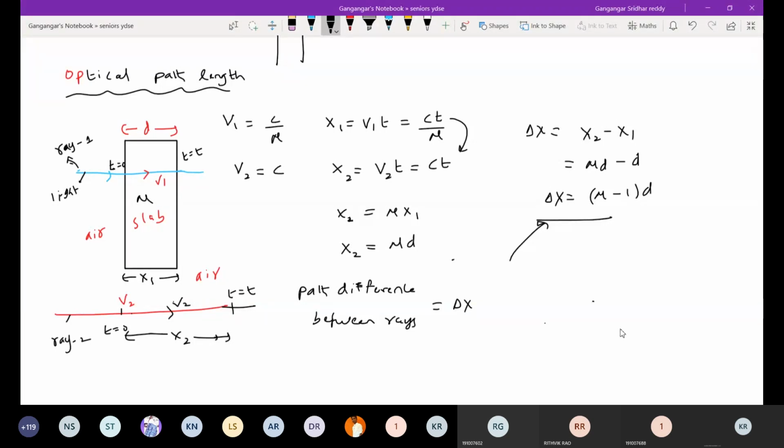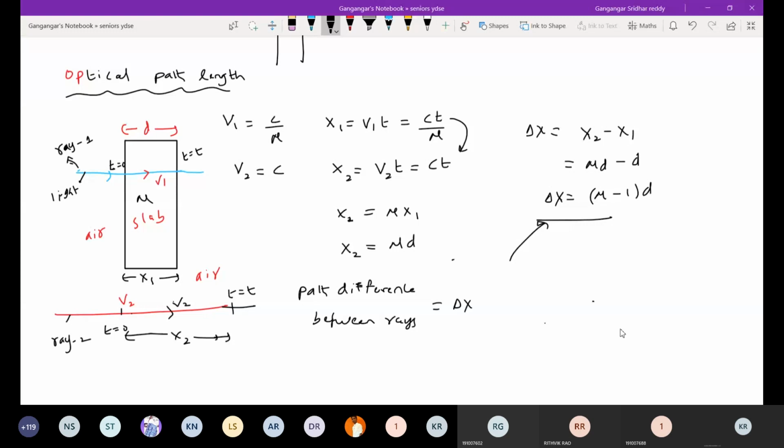So how to define optical path length? They may ask for the definition in mains, so you have to be very careful, even in advanced also. What is the optical path length? If a ray covers a distance d in a medium of refractive index mu in an interval of time, in the same interval the ray covers a distance mu d in vacuum. That mu d is called the optical path length of the ray. Okay, this is about the initial part.